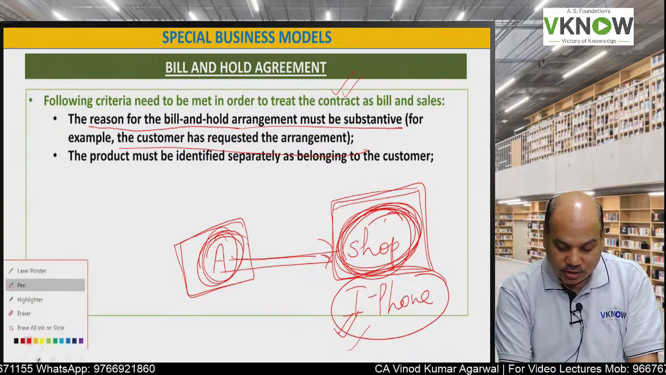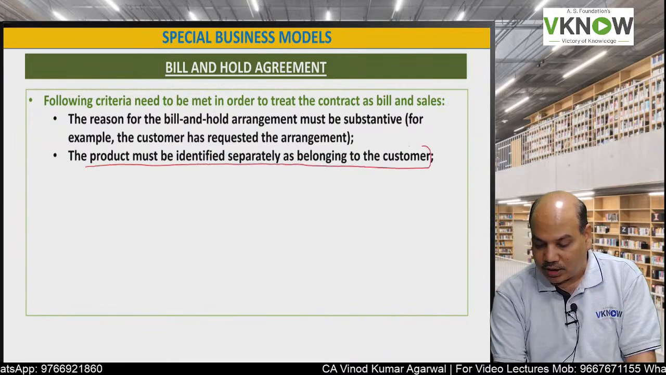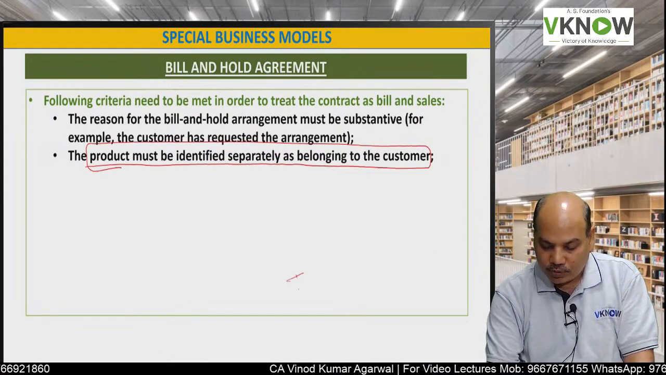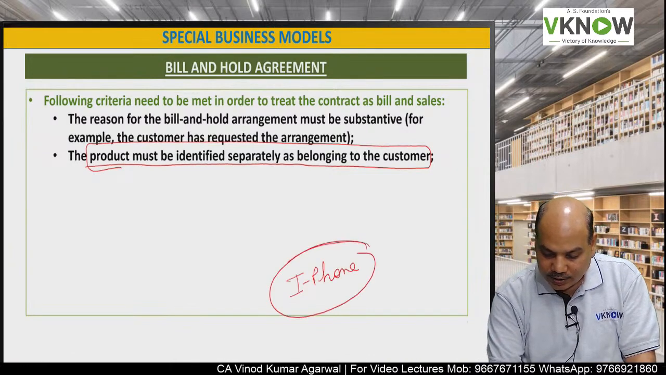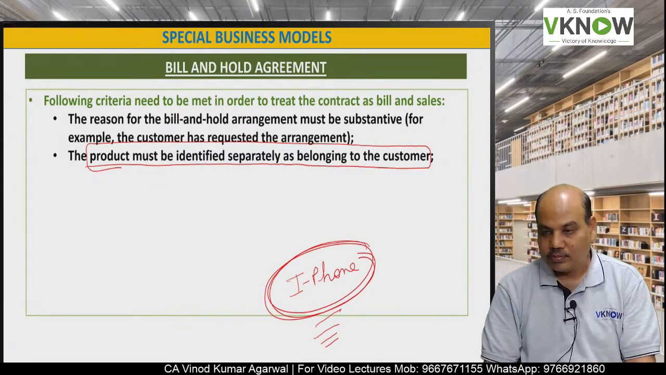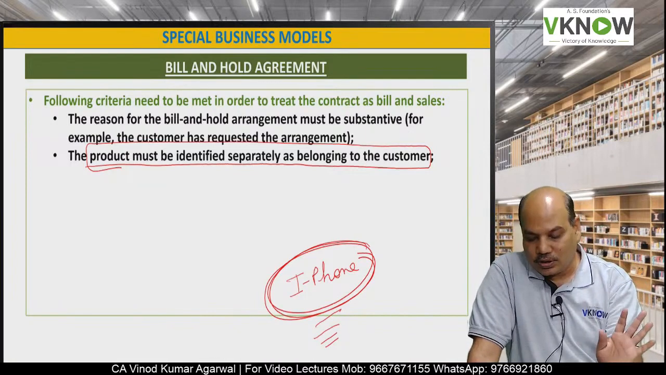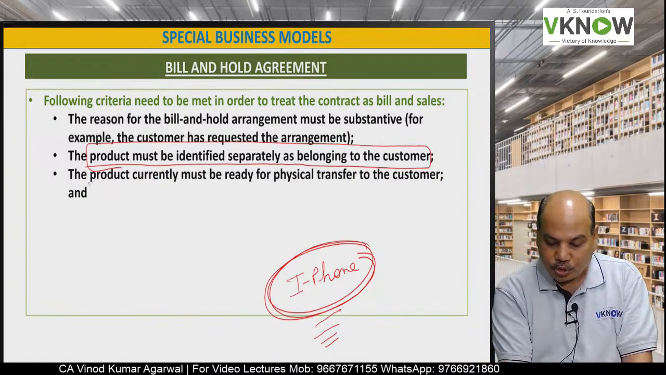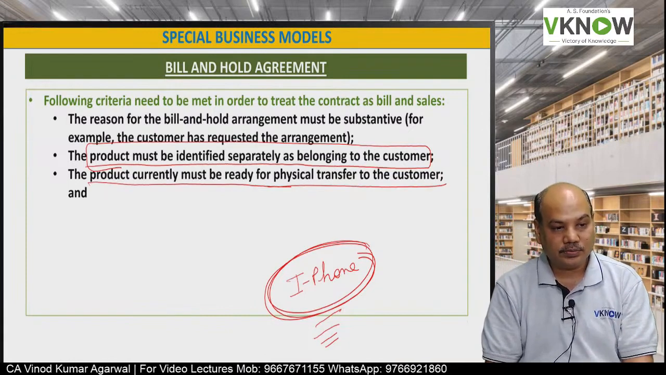Second condition is the product must be identified separately as belonging to the customer. So I gave you an example of an iPhone. So the shopkeeper must identify that particular iPhone and keep it separately. He should put a stamp on that this item is sold to this customer, belonging to a customer. And third is, the product currently must be ready for physical delivery to the customer.